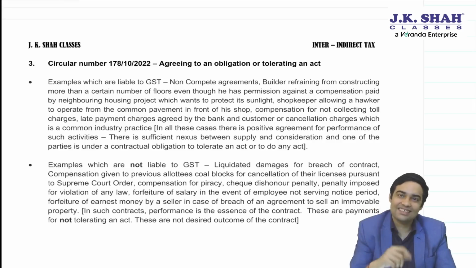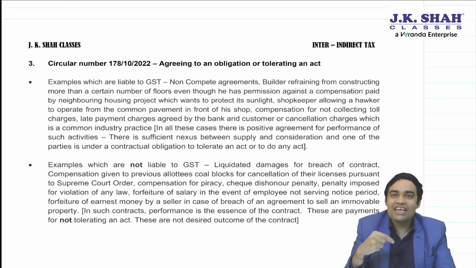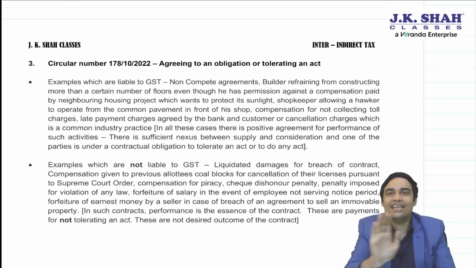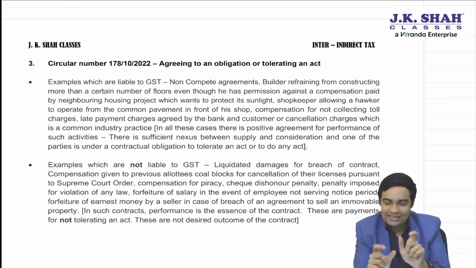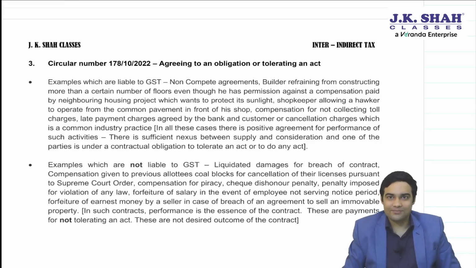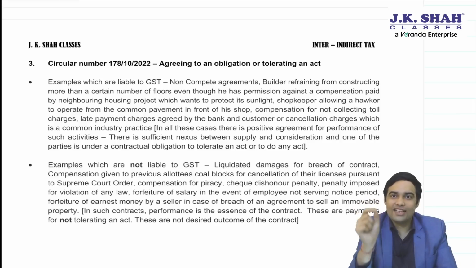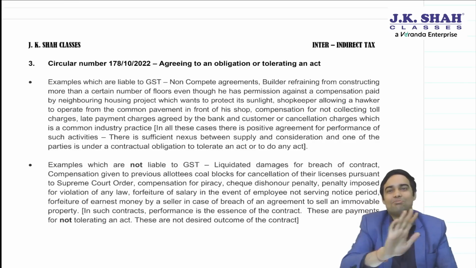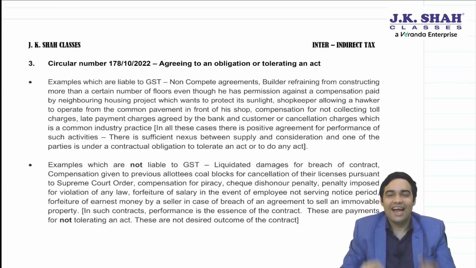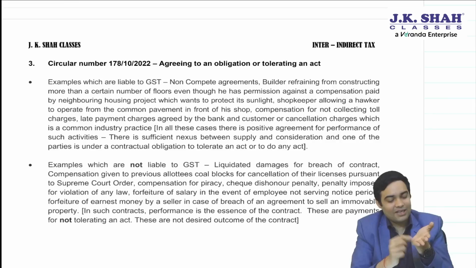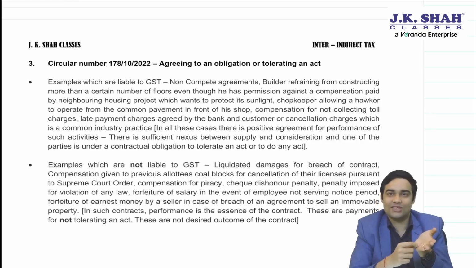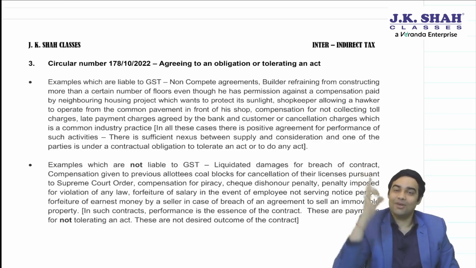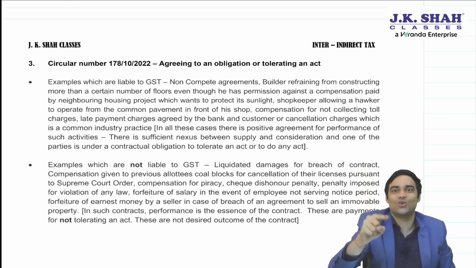Finally, CBIC has clarified what is the meaning of agreeing to do something and agreeing not to do something. The key factor is you have to agree not to do something. For example, non-compete fee. Suppose you and I are in the same business. I tell you, take 50,000 rupees per month, please don't compete against me. And we enter into a non-compete agreement saying that you will not compete against me and for this I am paying you 50,000 per month. Then it is a supply, because we are agreeing not to do something.